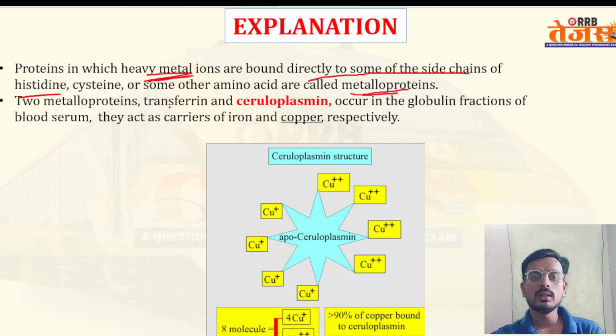Two metalloproteins, transferrin and ceruloplasmin, occur in the globulin fraction of the blood serum. They act as carriers for iron and copper, respectively. Examples of amino acids involved in metalloproteins are histidine and cysteine, and ceruloplasmin comes under metalloprotein.